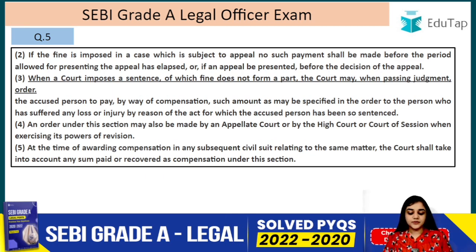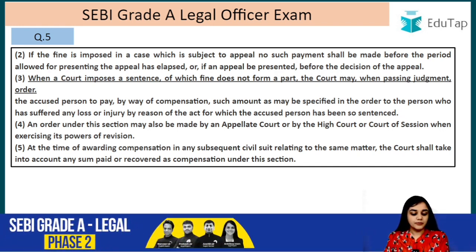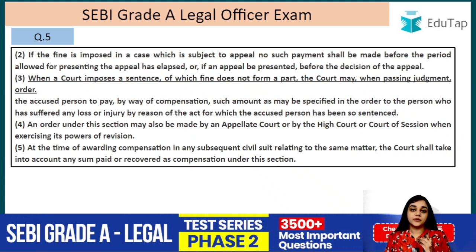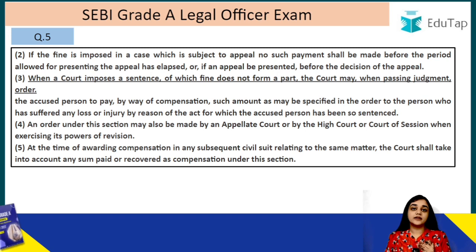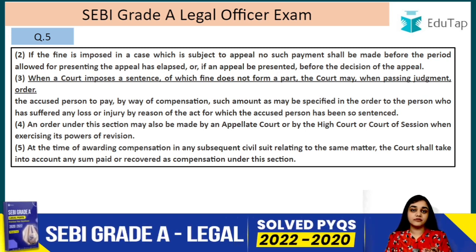If the fine is imposed in a case which is subject to appeal, no such payment shall be made before the period allowed for presenting the appeal has elapsed, or if an appeal be presented before the decision of the appeal. So in case there is an appeal that lies, you cannot ask for this compensation. You will not get this compensation till either the appeal has not been filed and the period of limitation has expired, or it has been filed and it has been disposed of, right?